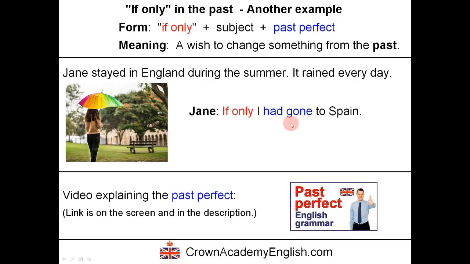And again I have a very good video explaining the form and all the different meanings of this verb. The link is on the screen now, and it is also in the description of this video. I recommend you watch all of the videos I recommend in this video because they are very, very detailed.